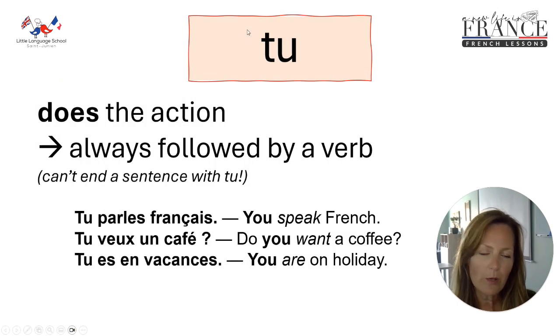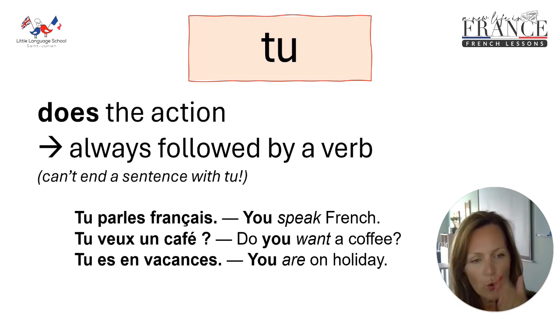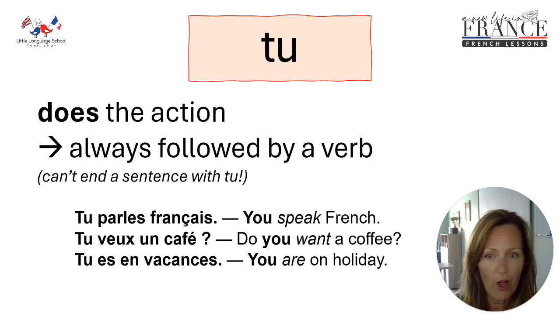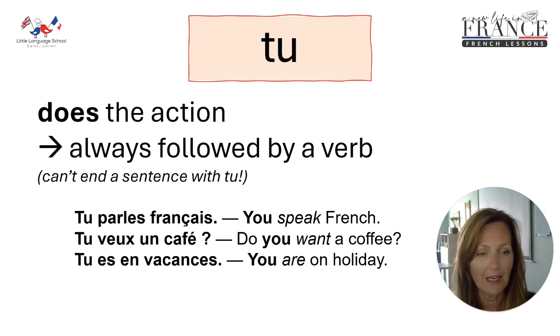So, when do we use tu then? Well, tu is the one that we use to mean you when they're doing an action. So it's followed by a verb. So you will always see tu plus then a verb. You won't ever see a sentence ending in tu. There has to be some sort of action word that goes with it. So here's some examples of it.